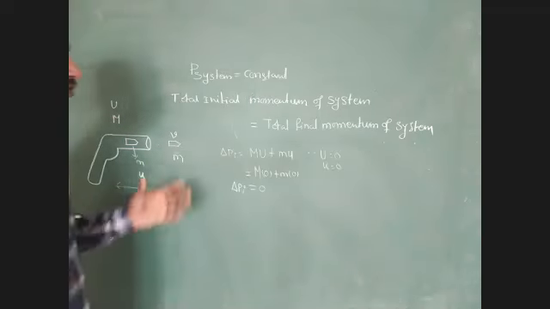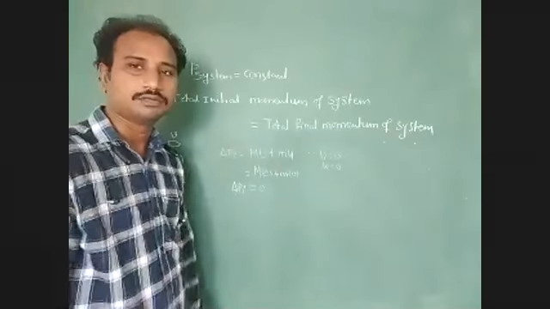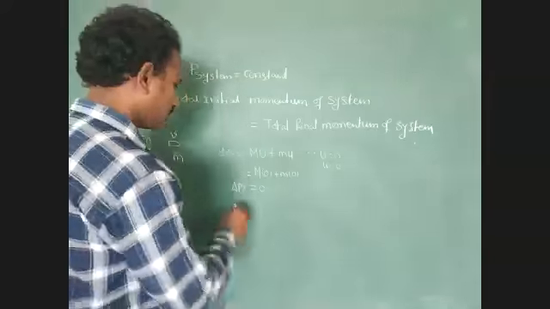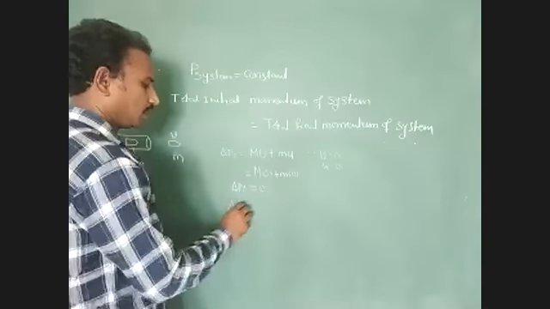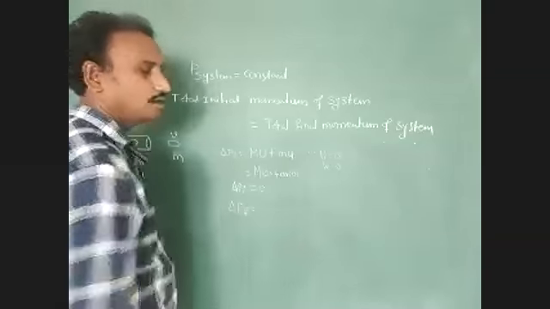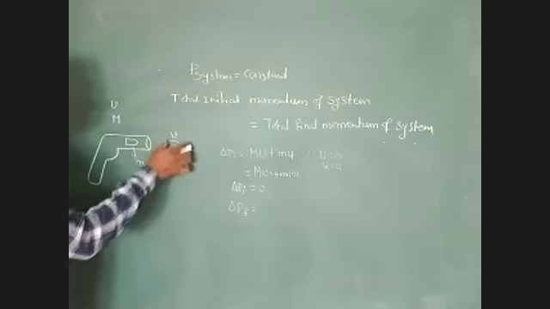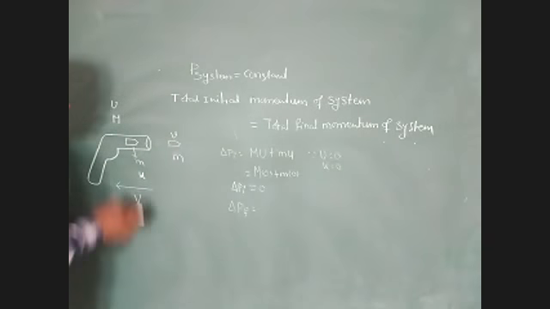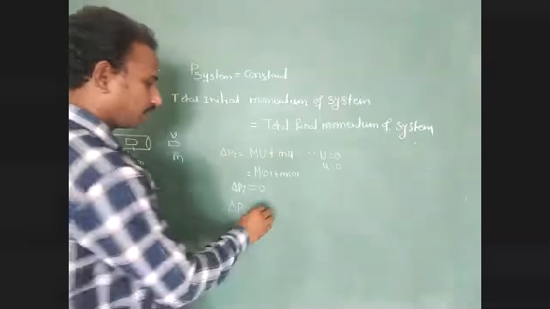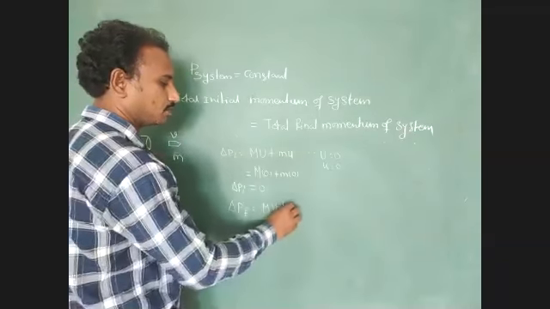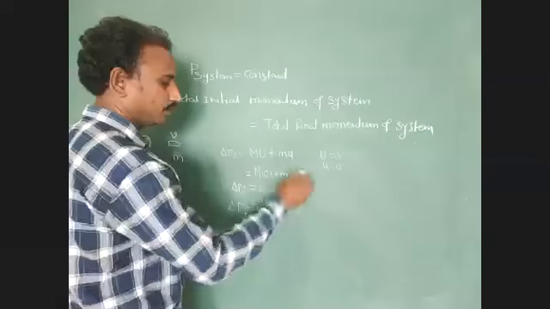But what about the total final momentum of the system? Total final momentum of the system, delta P F, equal to: here bullet is getting final velocity small v, and gun is getting final velocity capital V. So write capital M, capital V plus small m, small v.